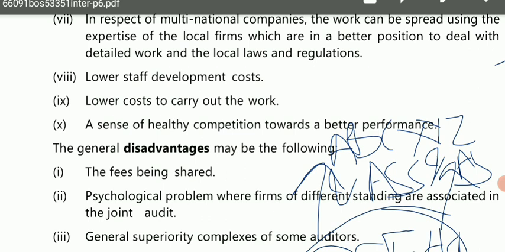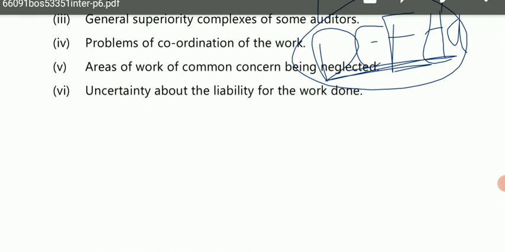Then also a sense of healthy competition towards a better performance. Competition can be negative and it can be positive also. If I think that I will do the work better than the other firm, I will work to increase the quality of my work, and my competitor will also do the same. So the quality of both of us will increase.